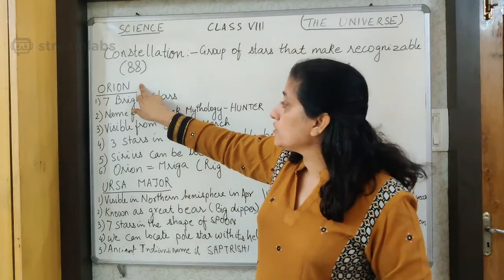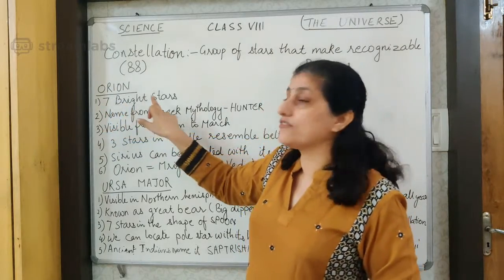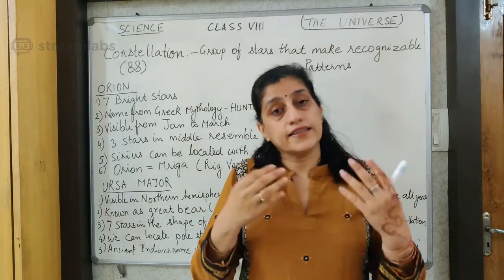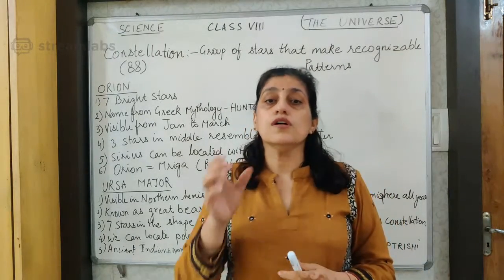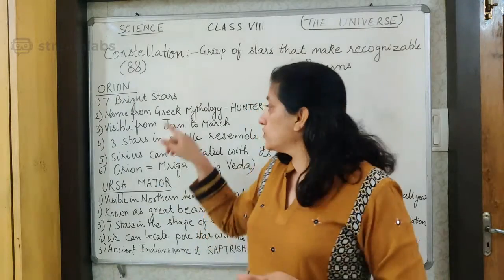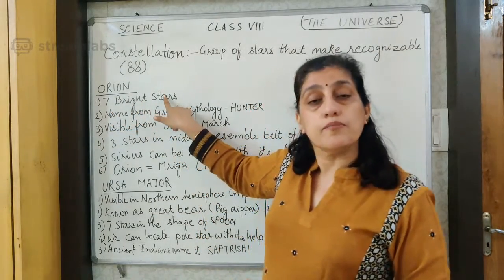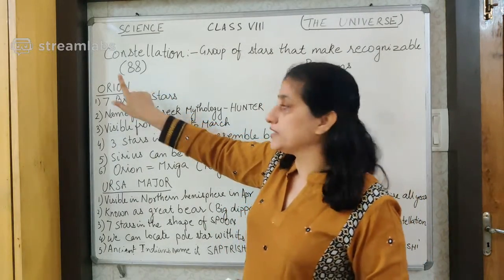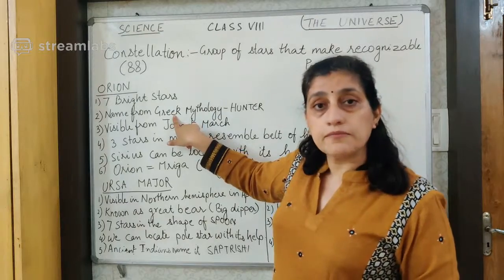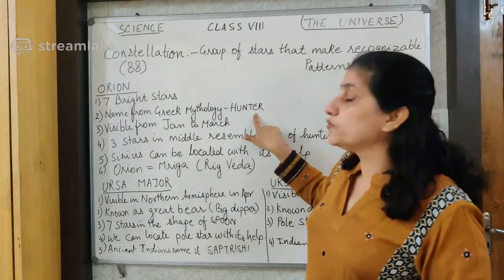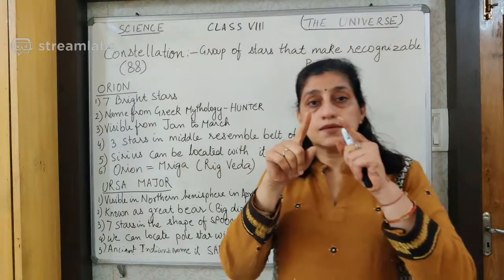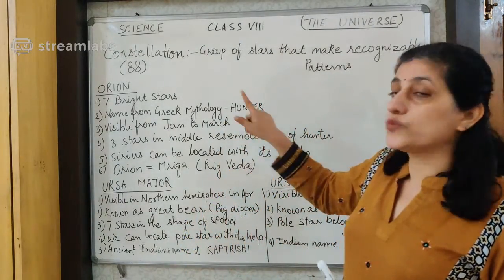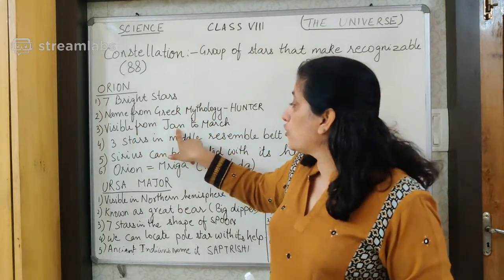Okay. Orion is a constellation which is made up of 7 bright stars. In that you can see 7 bright stars, and there are a number of faint stars also. But the visible shape of the Orion is with the help of these 7 brighter stars. Okay. The word Orion is a word from the Greek mythology, and it means the word hunter. So this particular constellation takes the shape of a hunter, and it is visible in the northern sky from January